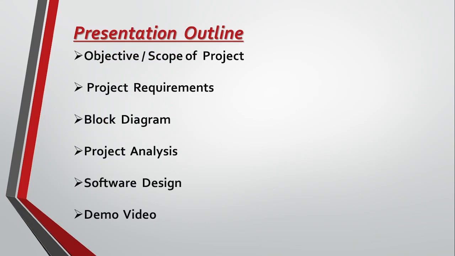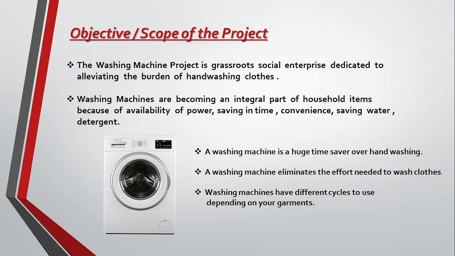The presentation outline of the project: objective and scope of the project, requirements, block diagram, project analysis, software design, demo video. Objective and scope of the project. The washing machine project is a grassroots social enterprise dedicated to alleviating the burden of hand washing clothes.